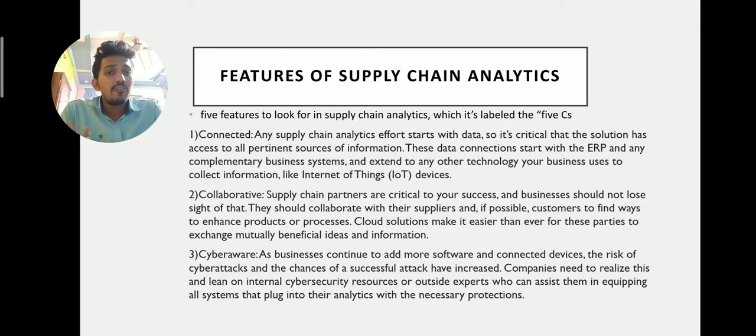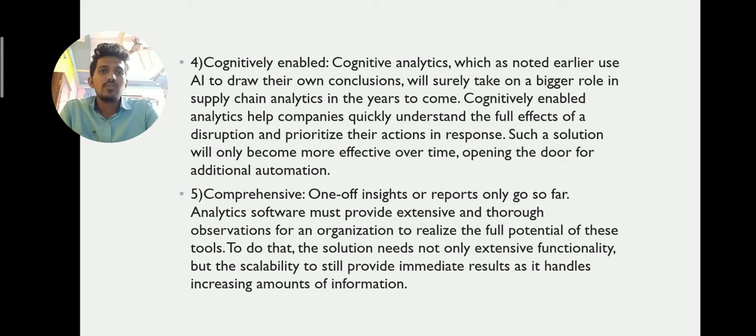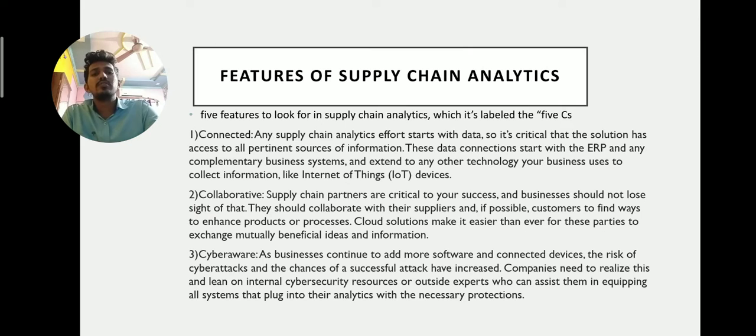There are five features in supply chain analytics, which are labeled the five C's. Five C's principle, you know about that. Connected, collaborative, cyberaware, cognitively enabled, comprehensive. Connected means what?